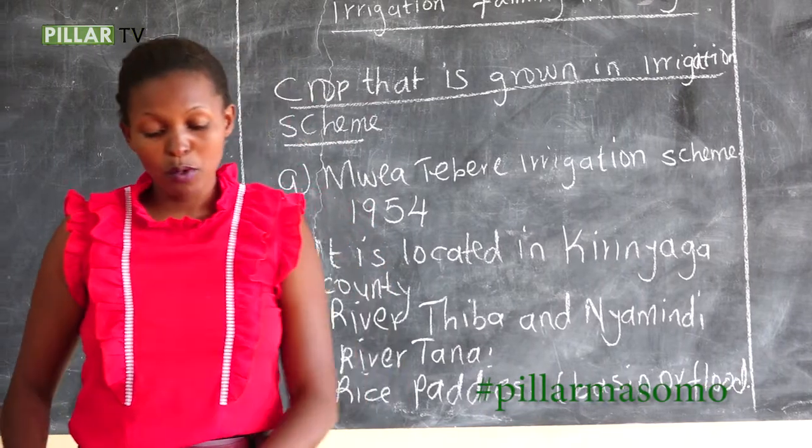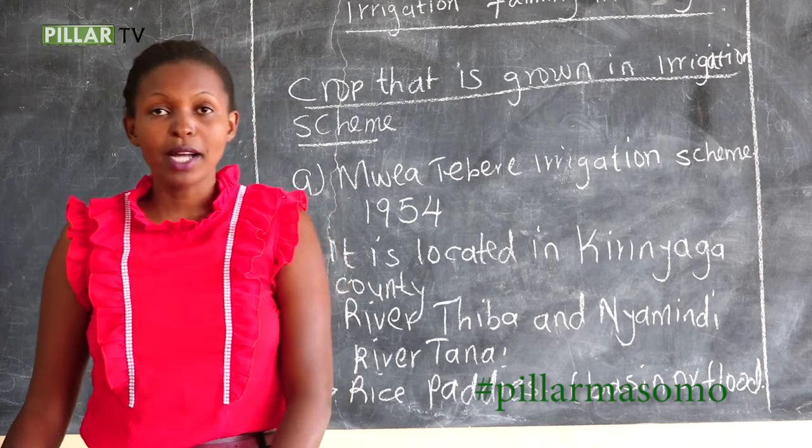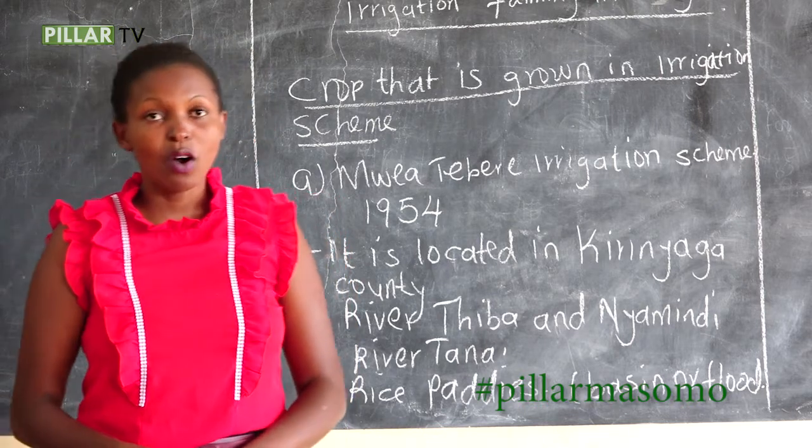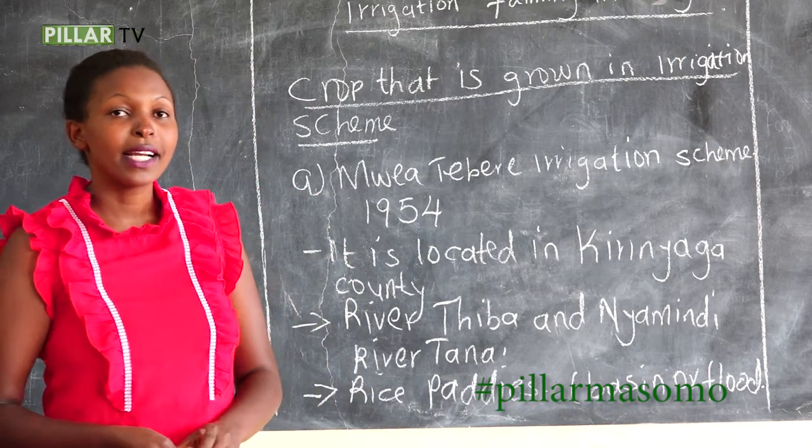The other crops grown in the Mwea irrigation scheme include vegetables, tomatoes, maize, and also potatoes. Most of the work is done by human labor.